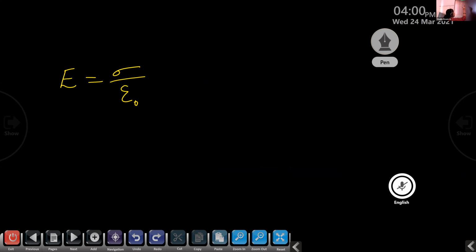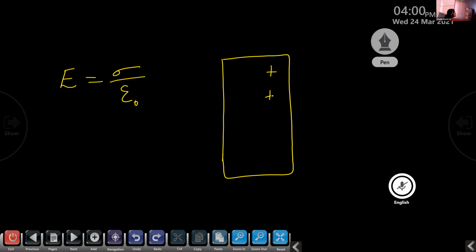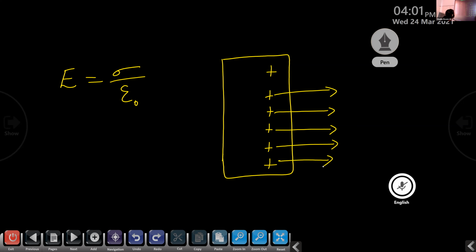In order to prove this, we can consider a plate, a positive charged plate. From this positive charged plate, the electric field lines are radially outwards. Now, in order to prove this, the electric field is equal to sigma by epsilon 0. We want to consider a Gaussian surface.